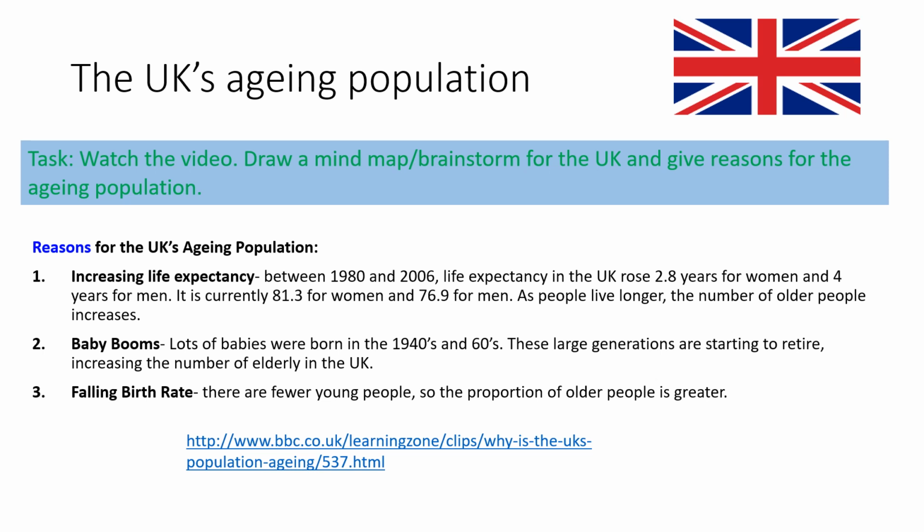And finally, the third reason is that we've got very few young people now because people aren't tending to have as many children. We learnt this in a lesson back at school before Christmas. We learnt about why people in countries like ours choose not to have so many children now. So if we haven't got so many children, then obviously the proportion of the older people is getting greater.